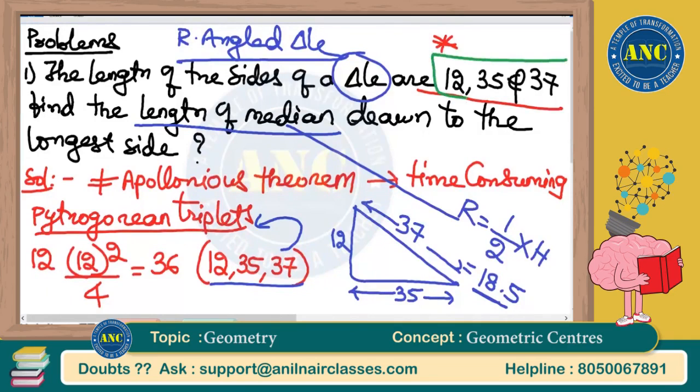The length of the sides of the triangle are 12, 35 and 37. These are nothing but the sides of a right angled triangle. Take the smallest side 12. 12 square by 4 is 144 by 4, which is 36. Subtract 1 and add 1: 35 and 37. It is a Pythagorean triplet.